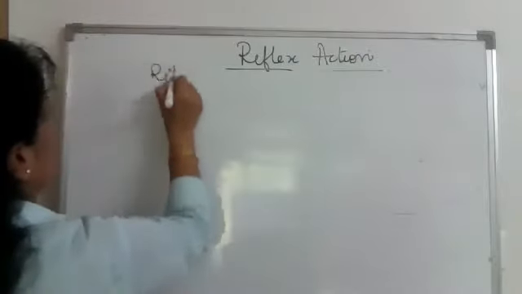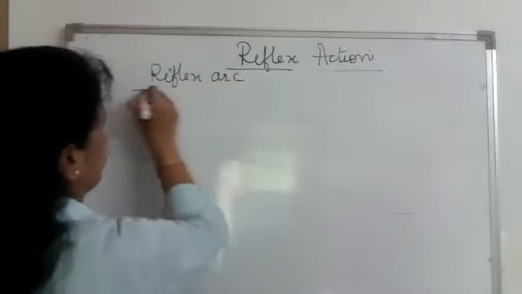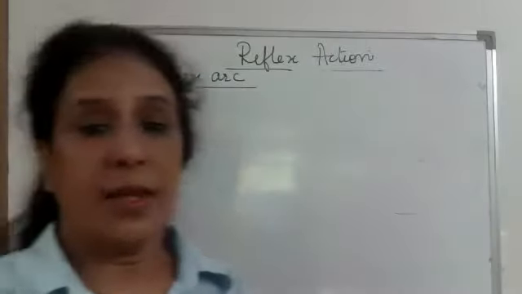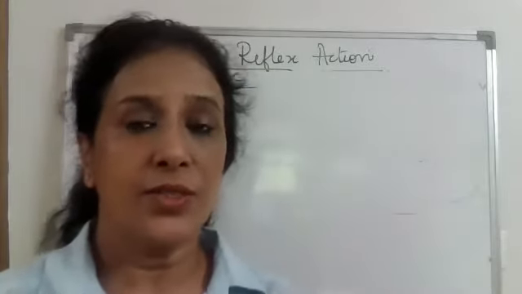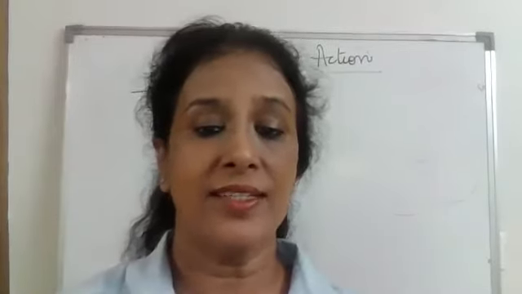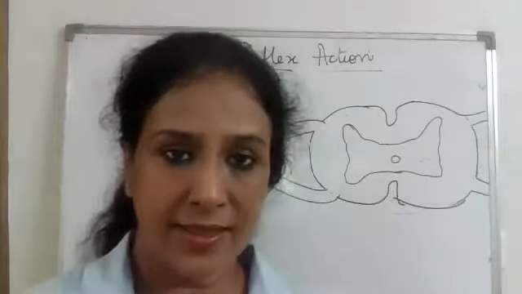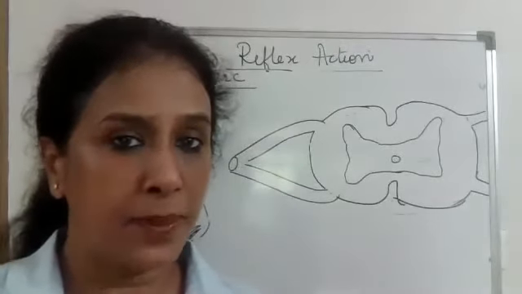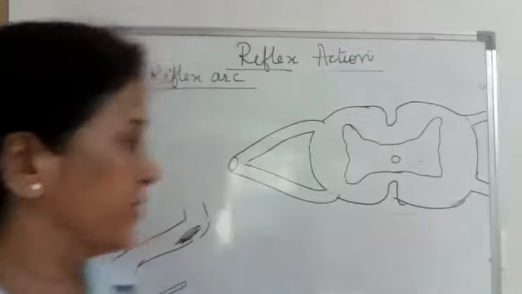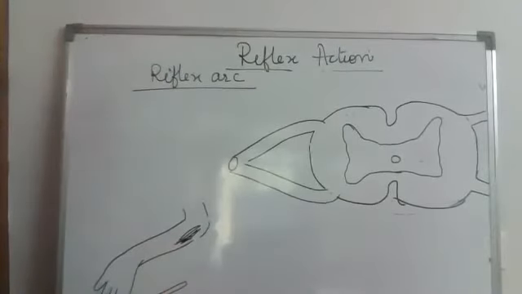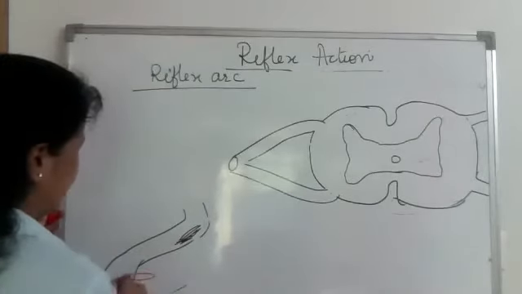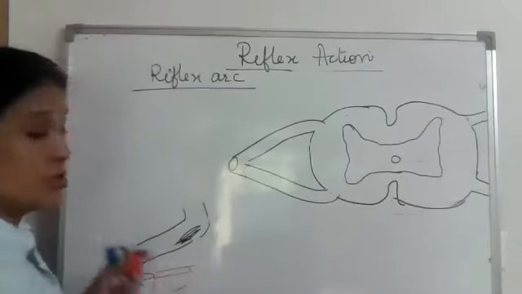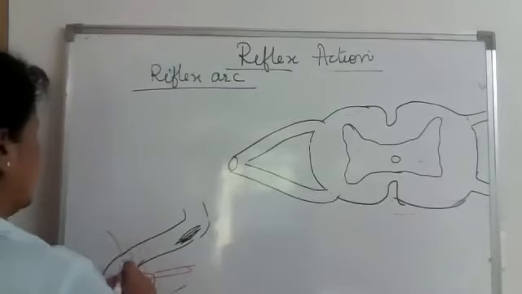Now what is a reflex arc? The pathway covered by the stimulus during the reflex action is known as reflex arc. Now let us learn the path followed by the impulse in a reflex action. Look at here. This is a hot pan. So now this hot pan becomes the stimulus.